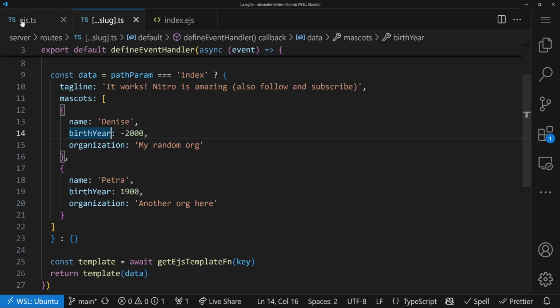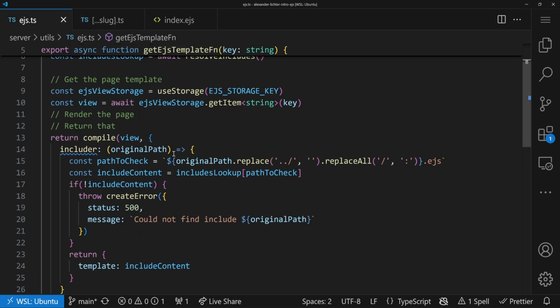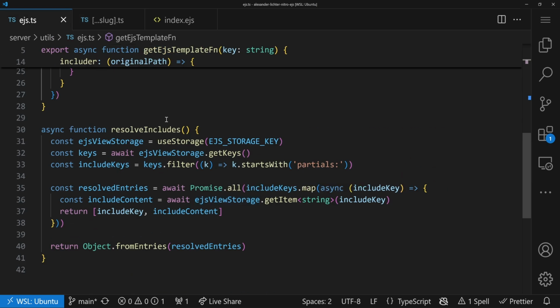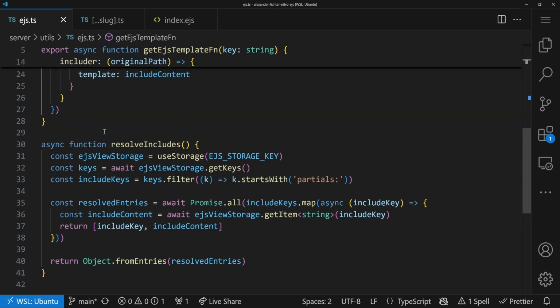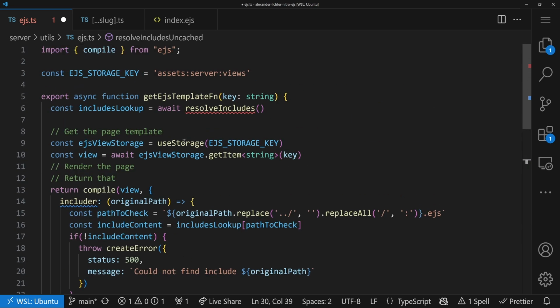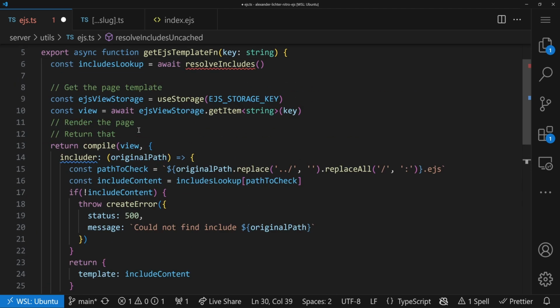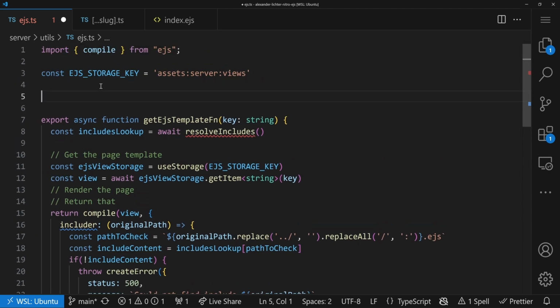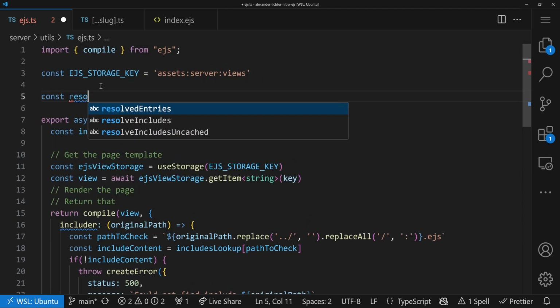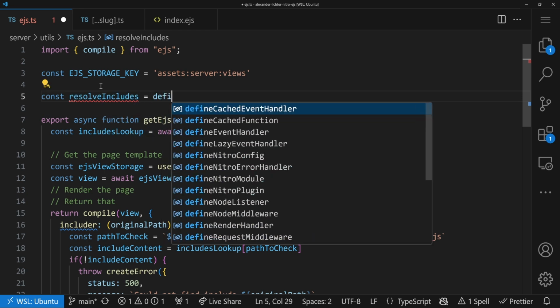So down to the performance improvements. All the improvements will happen in the EJS.ts file, because the best part is I'll apply some techniques that I've shown you in the caching with Nitro video already. So what we can do here, we have this resolve includes function, and that's pretty much correct. I will just rename it resolveIncludesUncached. And what we want to do is define a cached function. So we want to make sure resolveIncludes is a defined cached function.